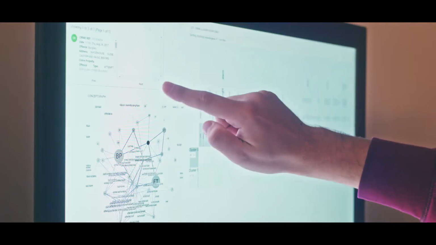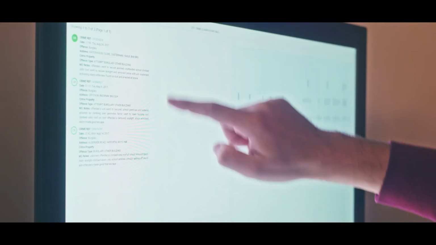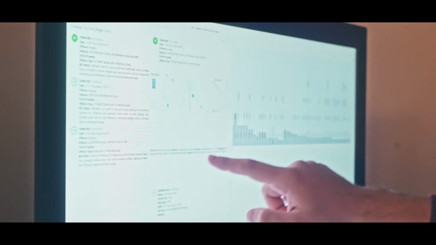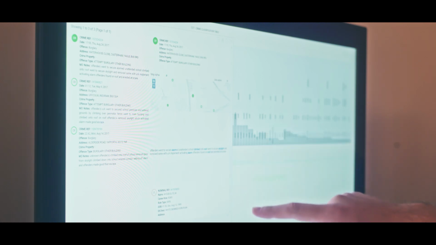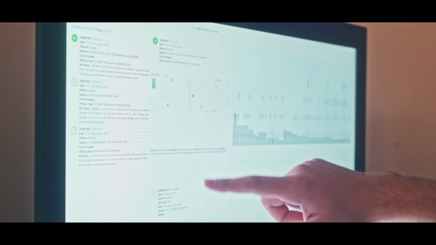In VALCRI, we analyze the MO text, which is a description of what happened at a crime scene. For example, how a burglar went into a building or exited. And to do that, we are employing state-of-the-art technologies of natural language processing and machine learning, and put that all together in something like a domain-specific text analytics framework.